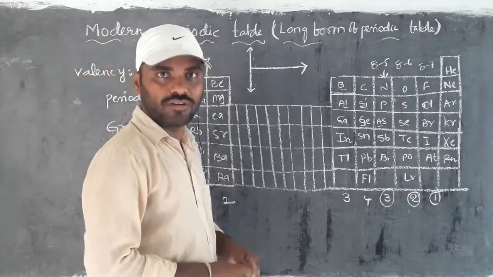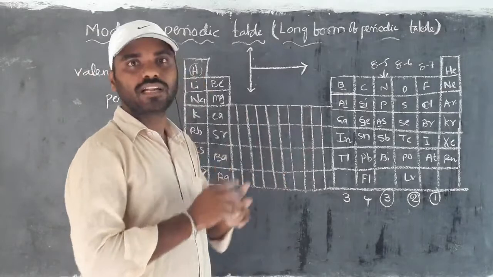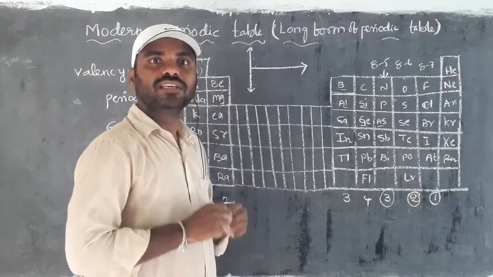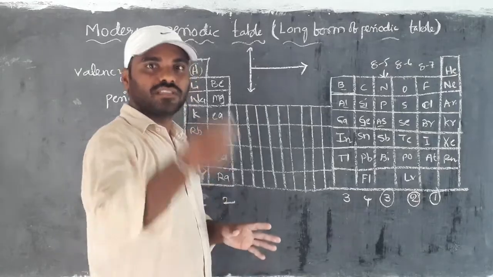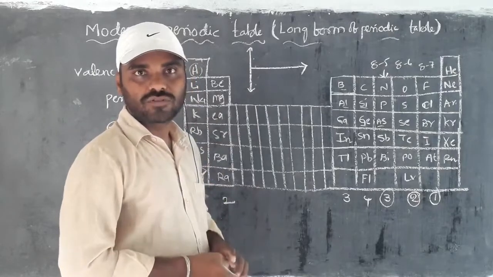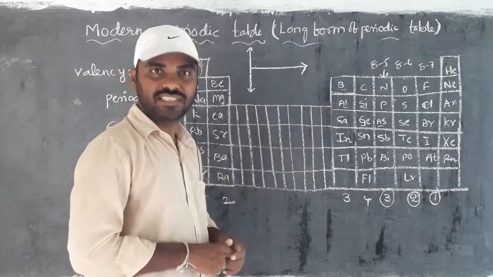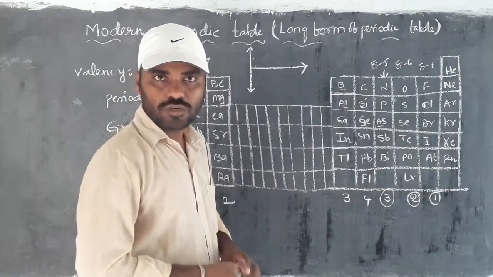Already we have this knowledge. When we have a similar configuration, the properties of the elements should be similar, because chemical properties always depend on electronic configuration. If the configuration is the same, then ultimately the properties are also the same.